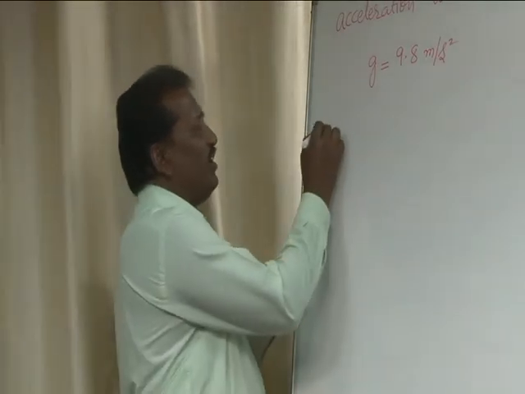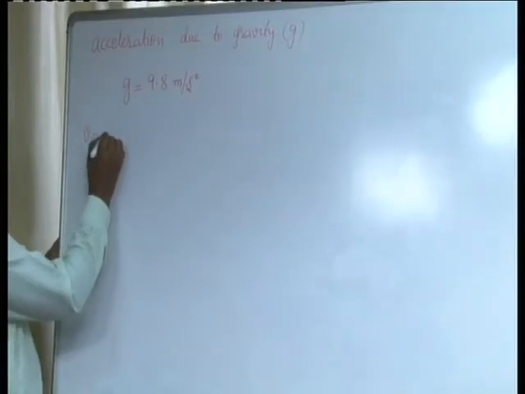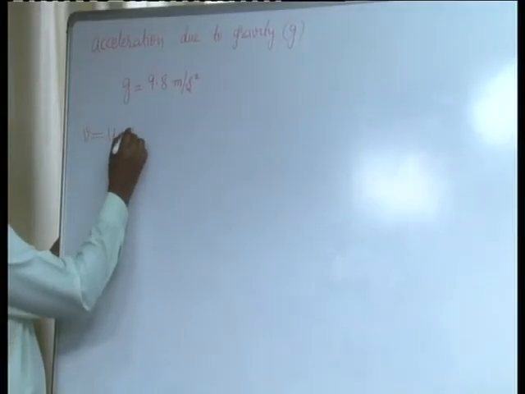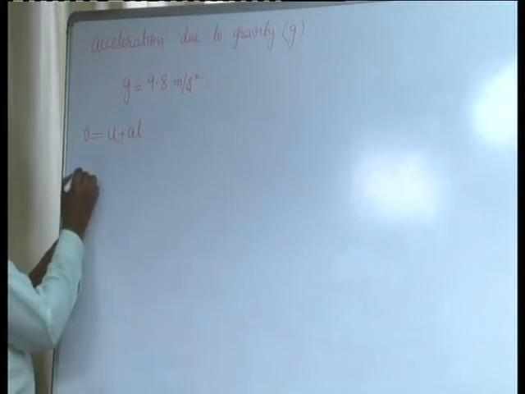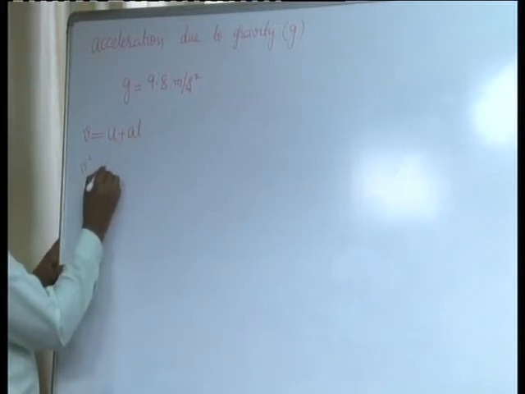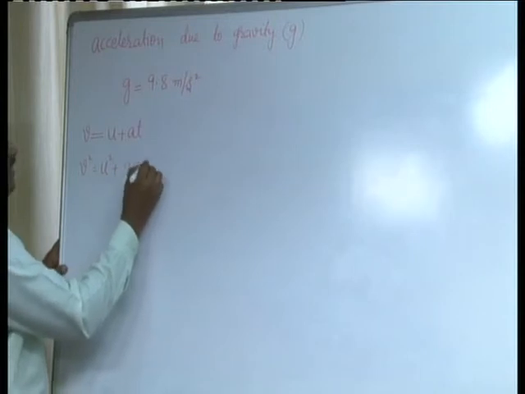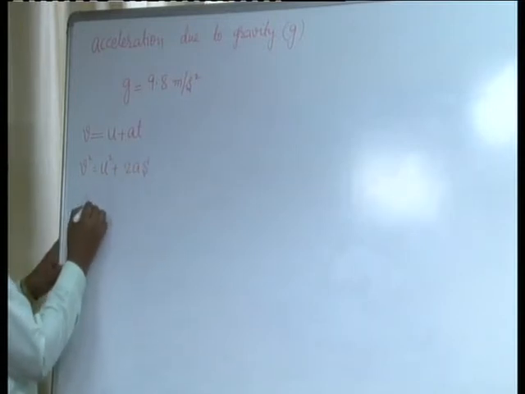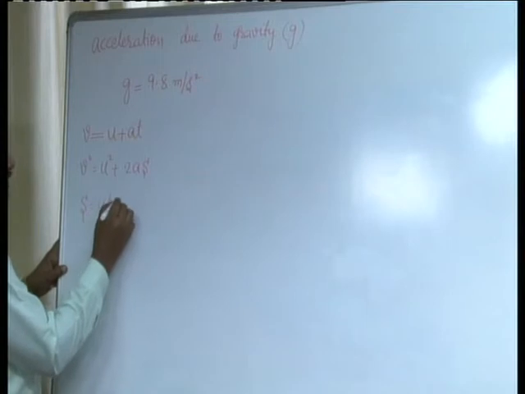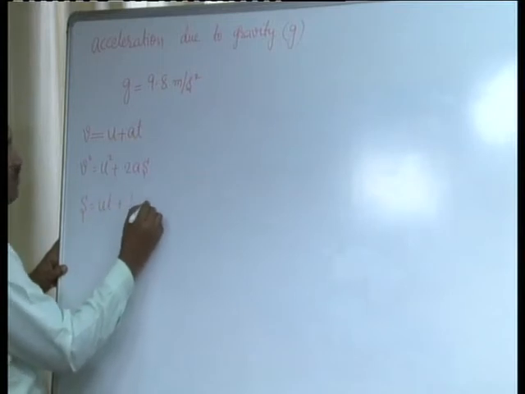the different equations of motion in the form of v is equal to u plus at, v square is equal to u square plus 2as, and s is equal to ut plus half at square.